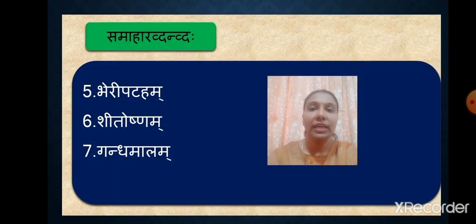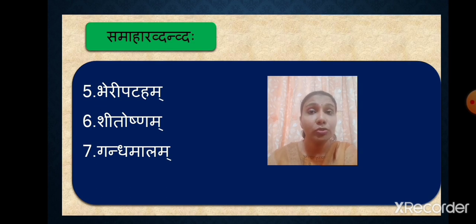The next one is bheri pataham. Bheri and pataha, these two are the kinds of drums. They are the musical instruments. Shitoshnam. Shita means cold and ushna is hot. Two contradictory ideas are expressed here in this compound. And gandhamalam. Gandha is the sandalwood paste and mala is garland.